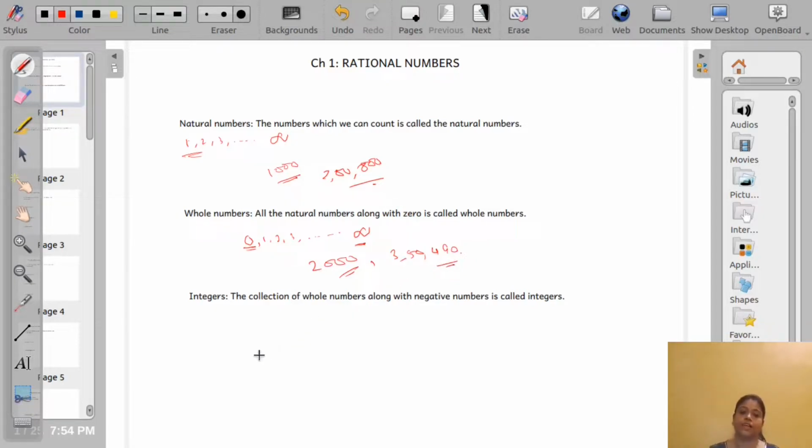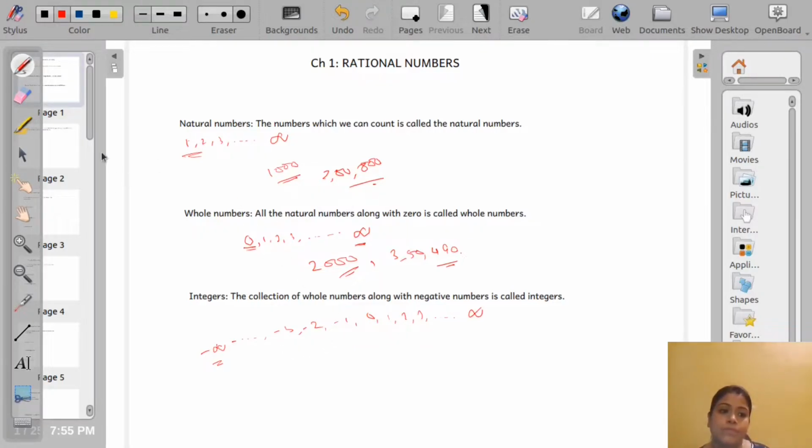Now come to integers. In earlier classes we have learned that in our number system we have the natural numbers, that means positive numbers, and whole numbers, 0 and positive numbers. Now what are the integers? The collection of whole numbers along with the negative numbers is called integers. That means -3, -2, -1, 0, 1, 2, 3 up to infinity, and on the left side also, minus infinity. These are integers. I think up to here it is clear.